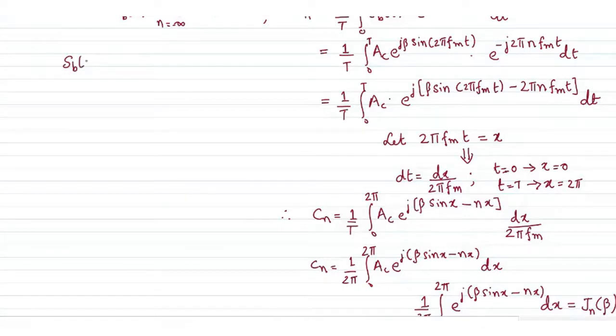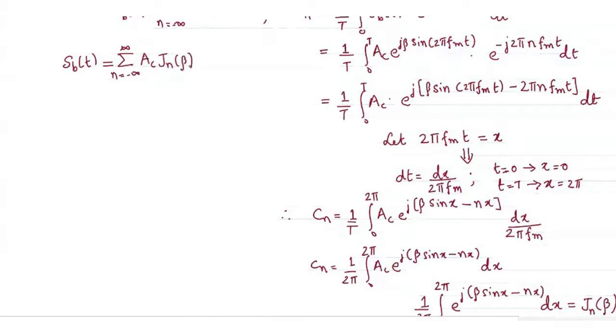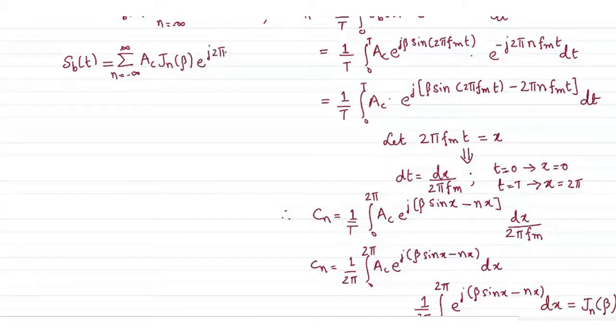Now I can rewrite this Fourier series as SB of t equal to summation n running from minus infinity to plus infinity, AC times Jn of beta times e power j2 pi n fm t.